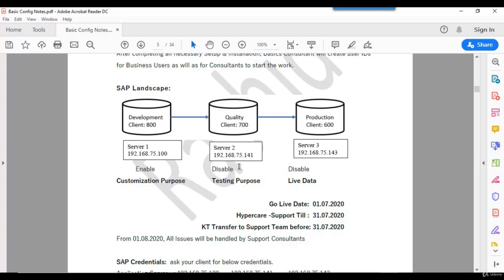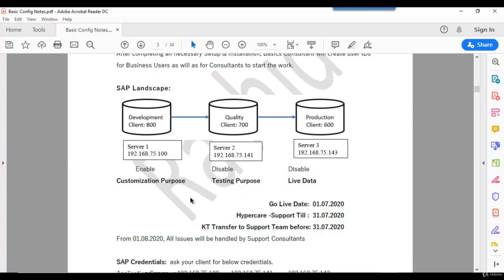If it is okay, then we will move the same to the production system. This movement from here to here is done with the help of a transport request. Whatever changes I make, at the time of saving the changes in the development system, we save this information in a transport request. These transport requests will be moved to quality, and if it is okay, moved to the production system.